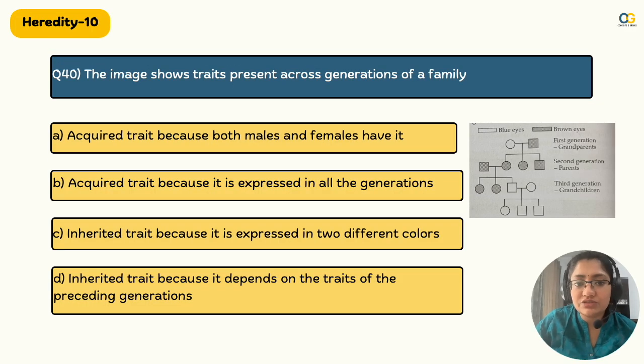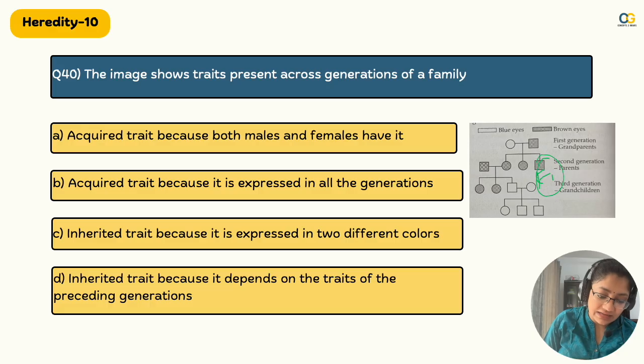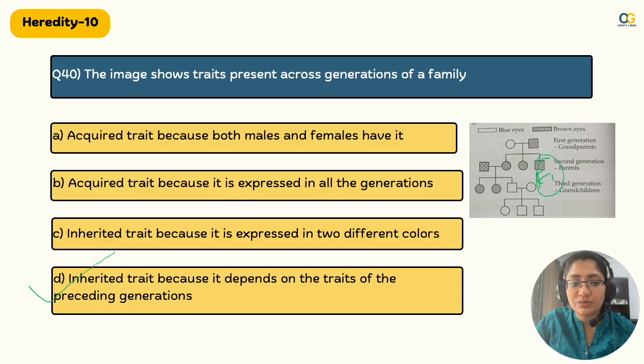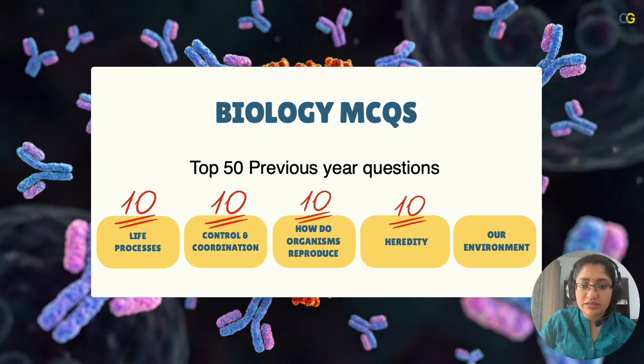So the image shows traits present across generations of a family. So this is our traits for blue eyes and brown eyes. The right answer is it's an inherited trait because it depends on the traits of the preceding generation for you to have it. So definitely it is an inherited trait. Great. So hope 40 on 40 so far.